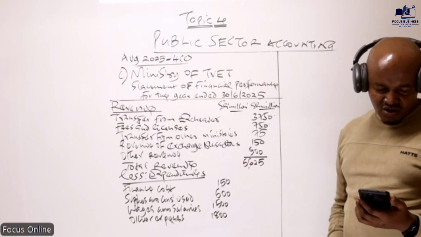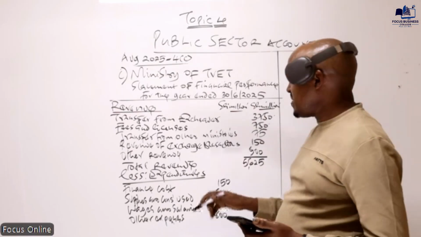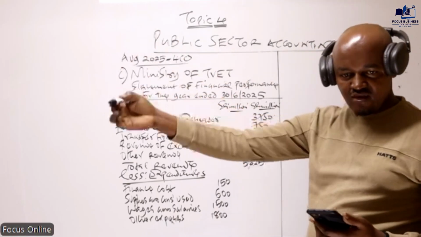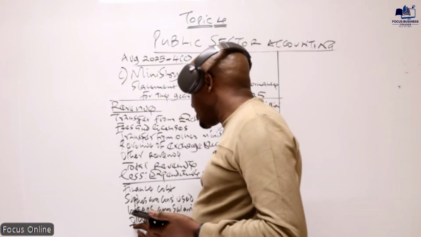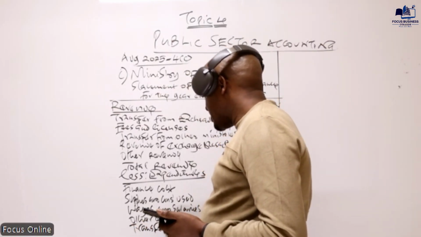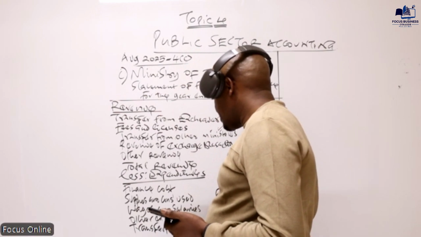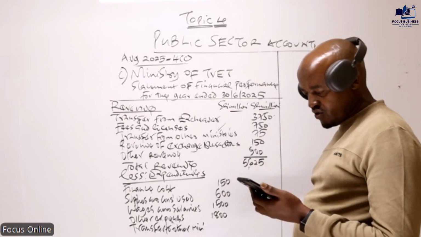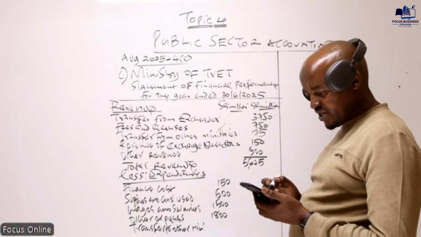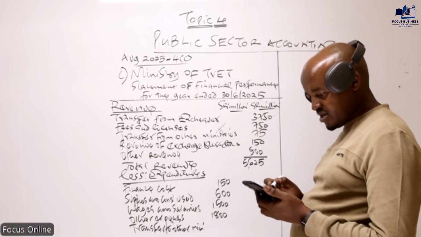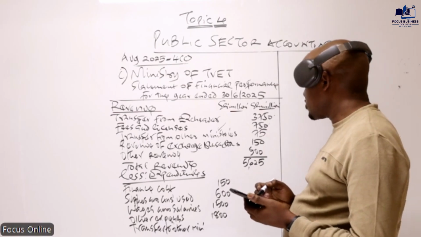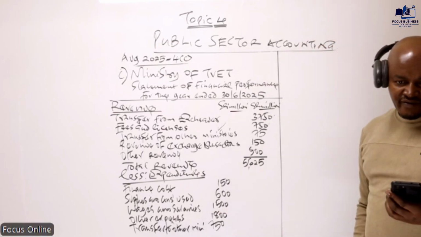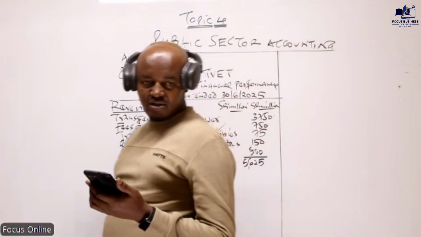Then we have transfer from other ministries. Remember that one was an income, or a revenue. Below that we have transfer to other ministries. This money transferred to other ministries is considered an expenditure to our ministry. How much is that? That is an amount of 750. Is that correct? Is that the position? 750?